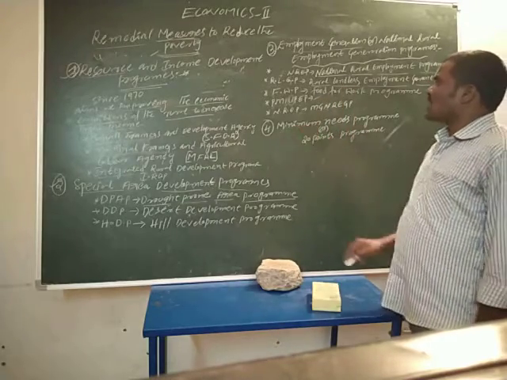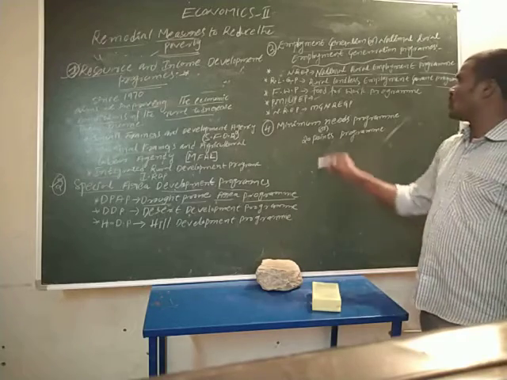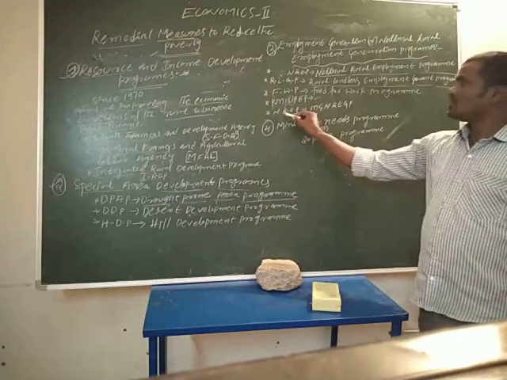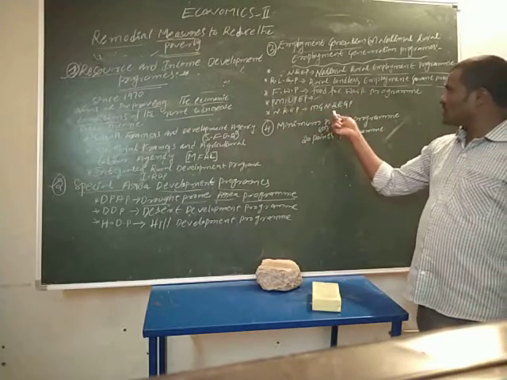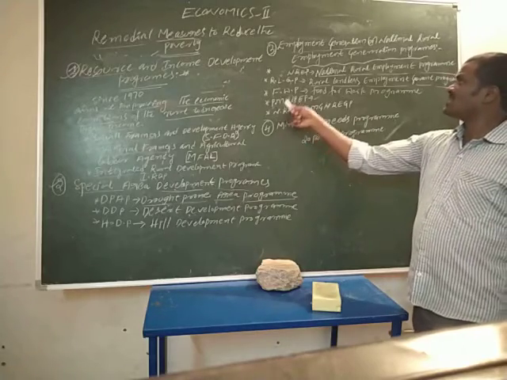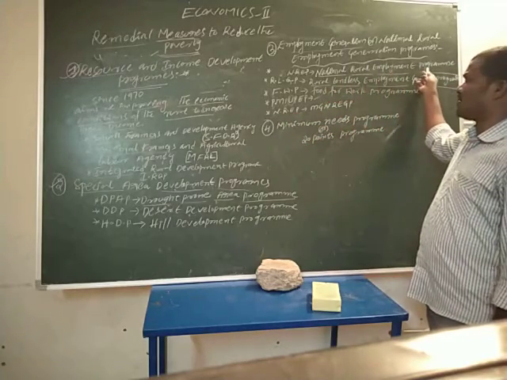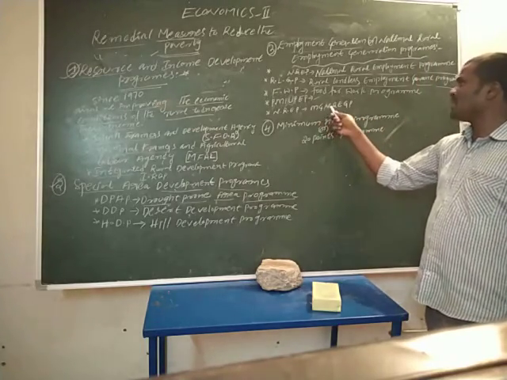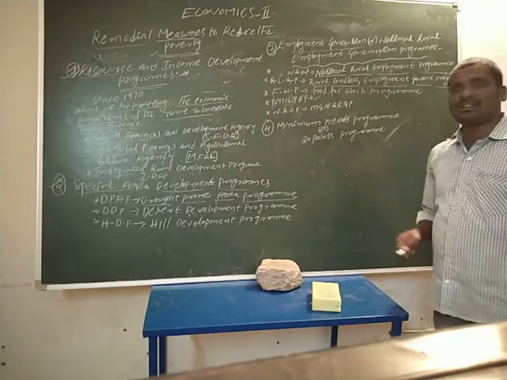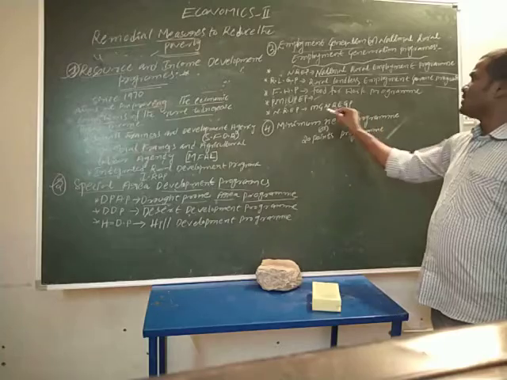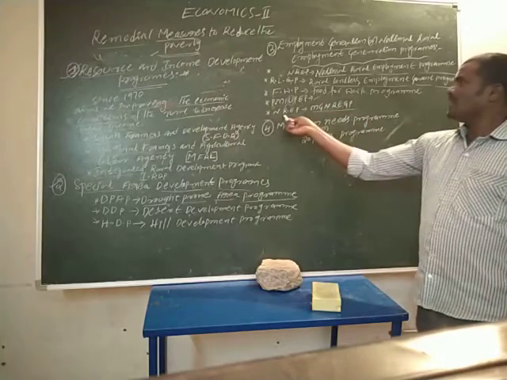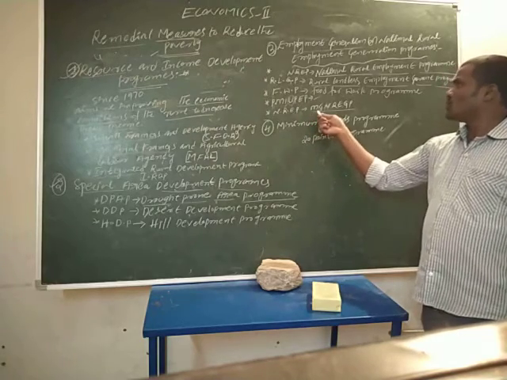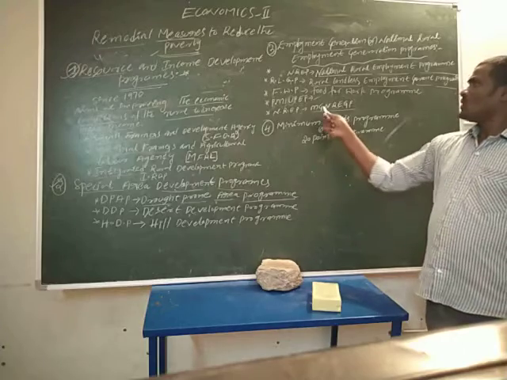After that, NREP merged into MGNREGP. NREP was first introduced in 1978, but it was merged into MGNREGP. MG means Mahatma Gandhi National Rural Employment Guarantee Program. It is a 100 days program. So NREP was merged into MGNREGP in 2001.